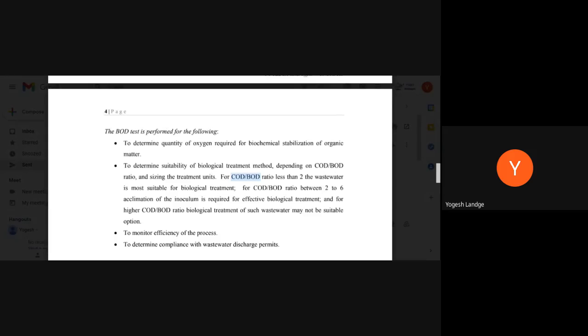And if that ratio is less than 2, then it is suitable for giving a biological treatment. It means we can use the activated sludge process, the oxidation pond, the aerobic packed bed reactor, or the trickling filter. So these are different types of treatments having biological treatment, which means bacteria and microorganisms are used for that process.